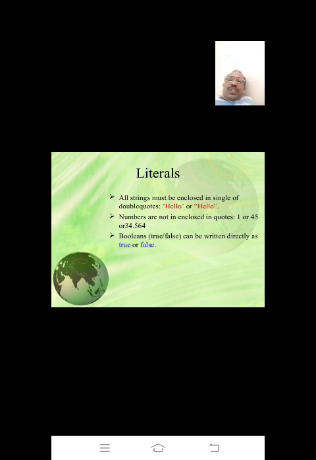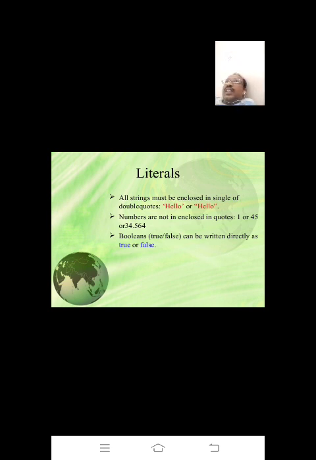Numbers are not enclosed in quotes. It is not compulsory to write numbers in single quotes or double quotes. But while you are writing strings, you should definitely include either single quotes or double quotes. Boolean values can be written directly as true or false. Don't write these Boolean values in single quotes either. Boolean values are either true or false, and you cannot write them in single quotes or double quotes. So these are the literals.